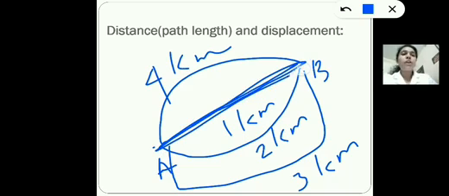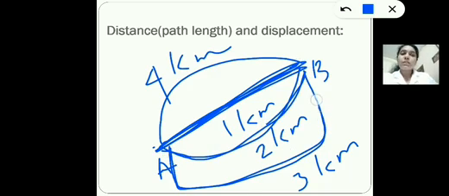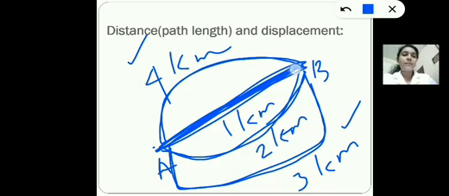Because this is the shortest distance between the initial point A and the final point B. If you consider this one, this is not the shortest distance. If you consider this path, this is not the shortest distance. If you consider this path, this is also not the shortest distance between A and B. So this 2 kilometer, 3 kilometer, 4 kilometer, all are distance or path length between A and B. At the same time, this 1 kilometer is the displacement because it is the shortest distance between A and B.